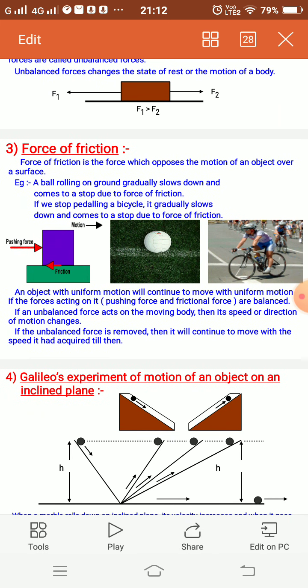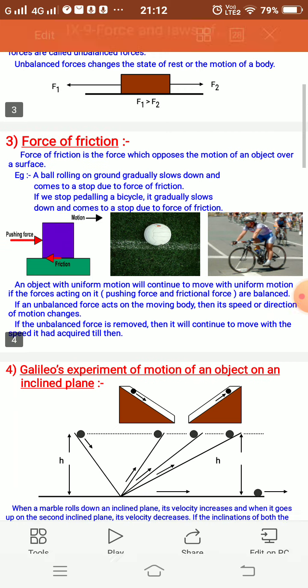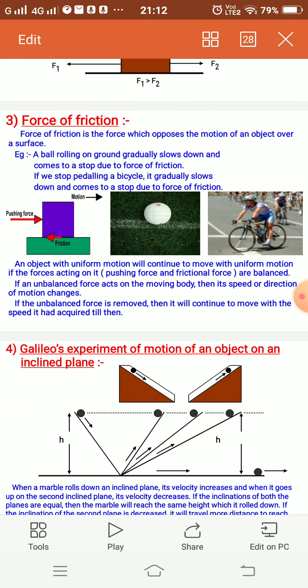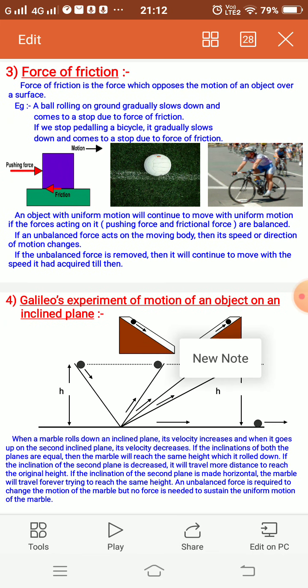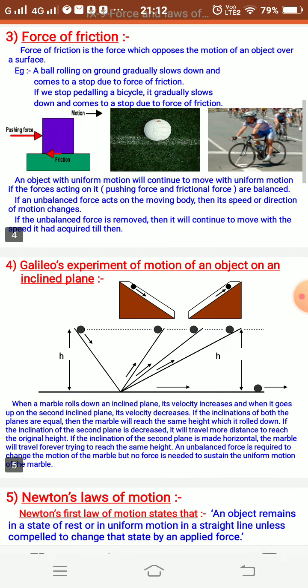So dear students, if we have an object with uniform motion, it will continue to move with uniform motion if the forces acting on it, meaning the pushing force and the frictional force, are balanced. Uniform motion means it will cover equal distances in equal intervals of time. If an unbalanced force acts on the moving body, then its speed or direction can be changed.